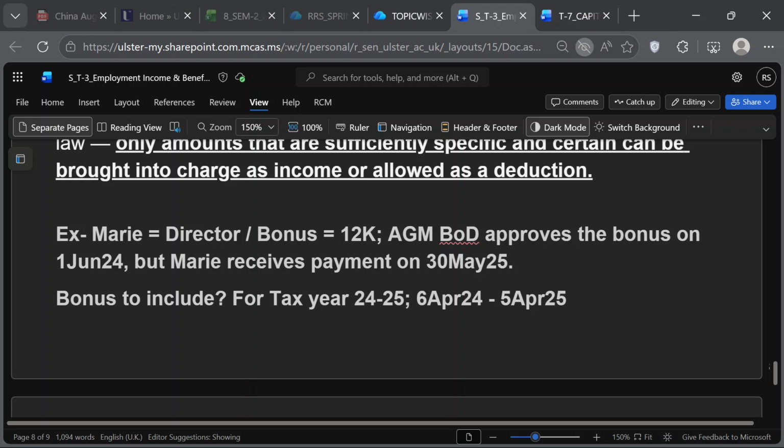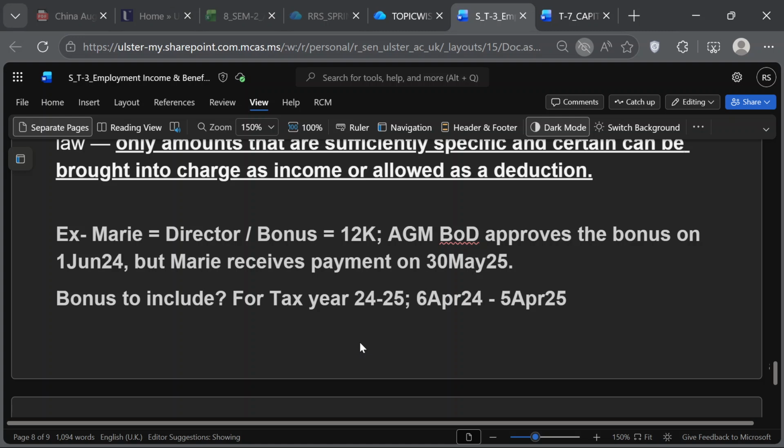So she gets the bonus. Did they say give you the date? Yeah, 1st June 24. So let's assume the bonus relates to the tax year 24-25. Okay. Now what happens? The Board of Directors approves the bonus on 1st of June 2024, which is falling in the tax year 24-25.